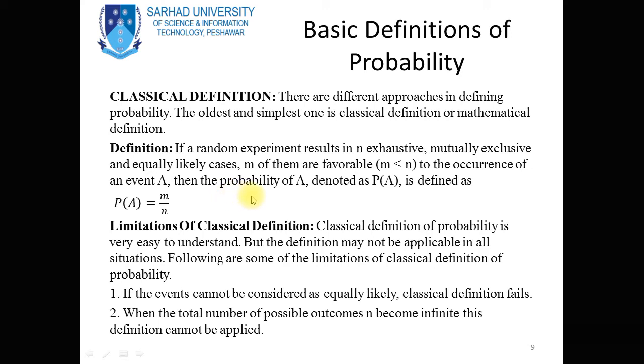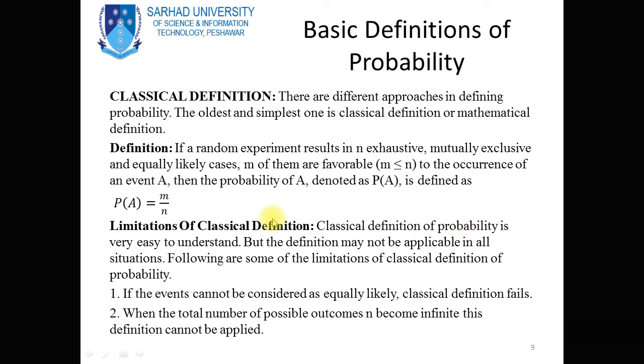The numerical measure of the chance of our choice is called the probability that a particular event will occur. The event is a subset of the sample space, and it contains our choice.